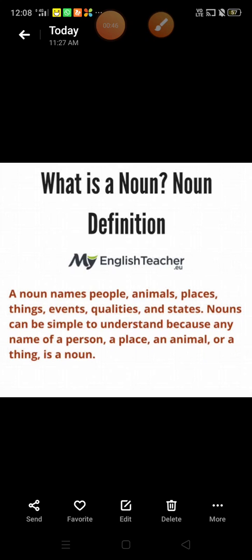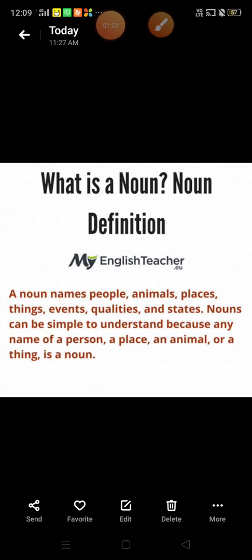For example, this time you are using your mobile phone to listen to or watch the audio and video. So, mobile phone has its name and it is also a noun. Just as we are saying that noun is the name of a person, place or thing, mobile phone is also a thing. In very simple language, noun is the name of a person, place or thing. Feelings, animals, whatever has its name.